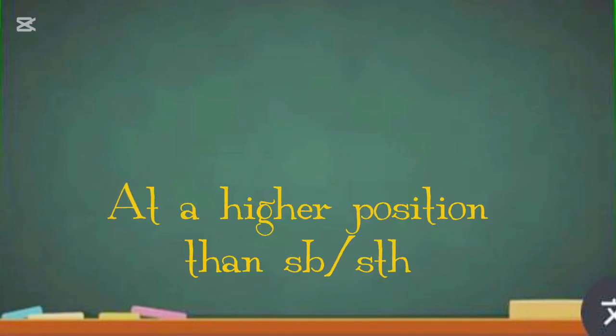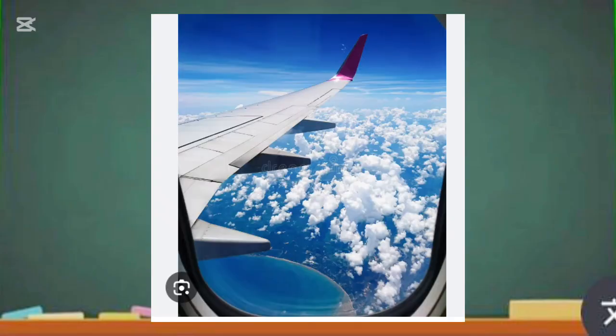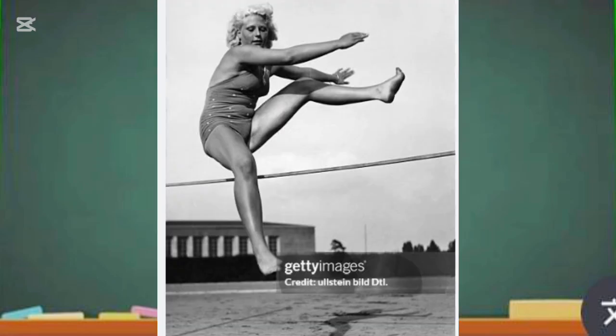Number 8, above. Above means at a higher position than somebody or something. When something is at a higher position than somebody or something, you use the word above. Example, we were flying above the cloud. She jumped above the bar. He climbed above her. So this is when you use the word above.